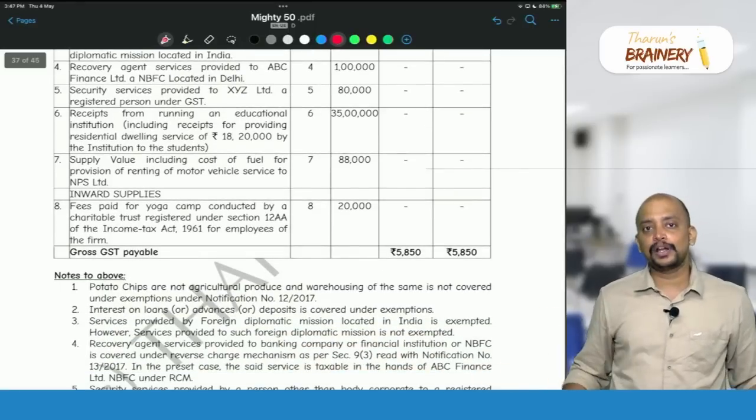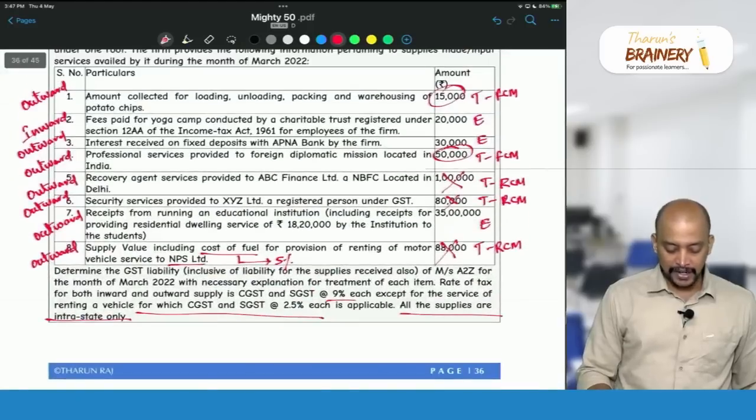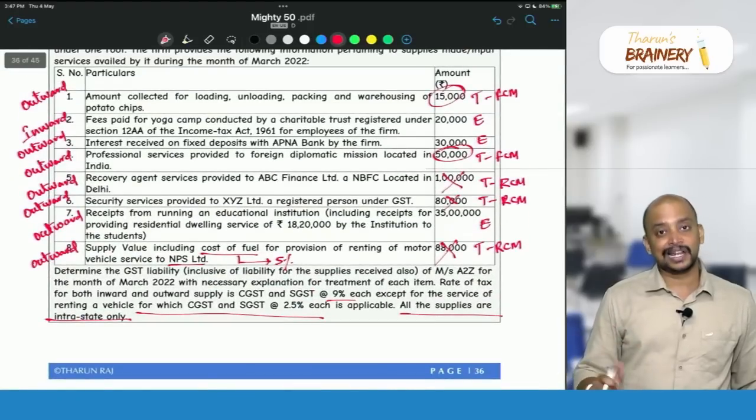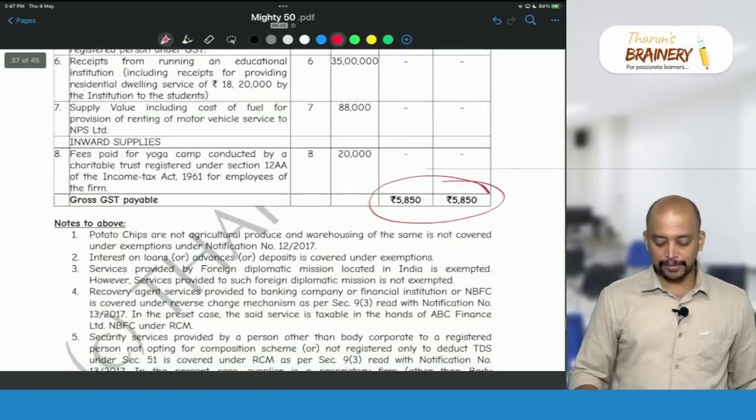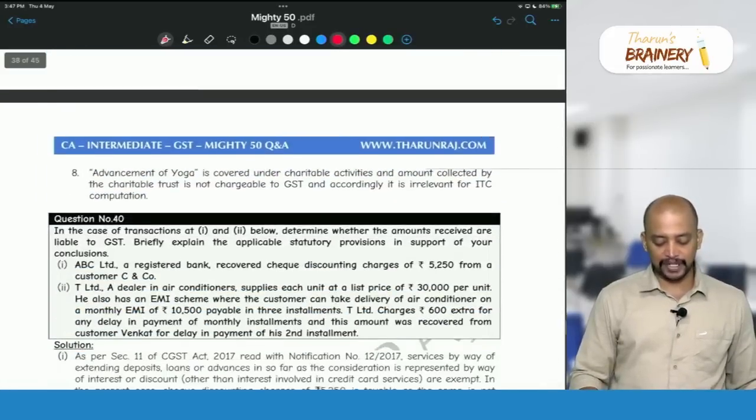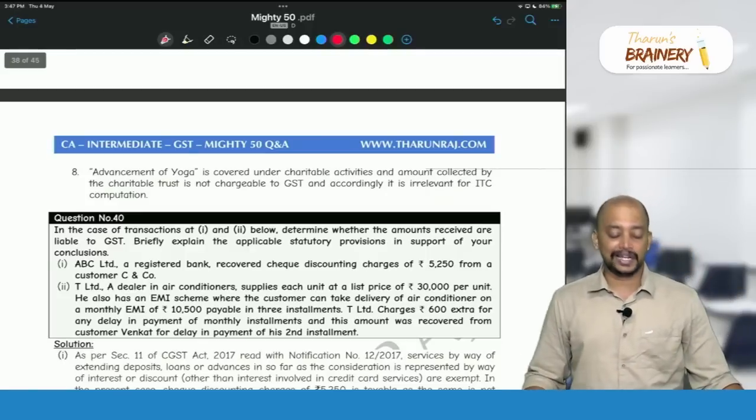And on inward supply also, we have not paid tax anywhere. So, we have only one inward supply, on which the tax is not paid. So, ITC situation will not arise. So, the gross GST payable is 5,850, but we need to provide the notes for each and every point.